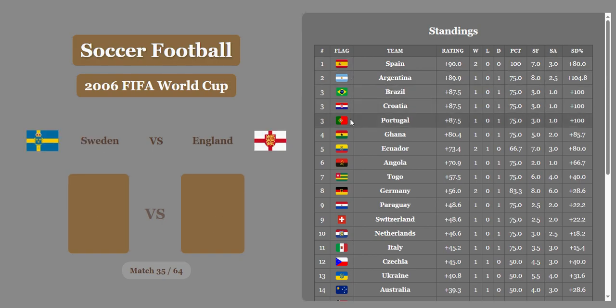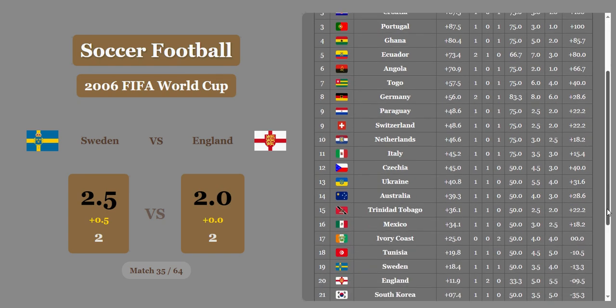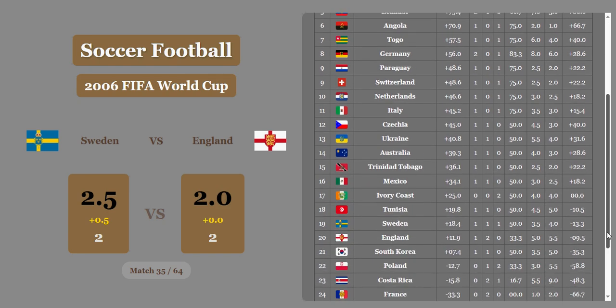Croatia and Portugal also tied in third as Sweden and England face off. It's a draw, 2-2. Sweden's going to get a half goal here for economic difference, and they're going to pull away with an important and narrow victory over England. And they're now in 19th place, England in 20th place.